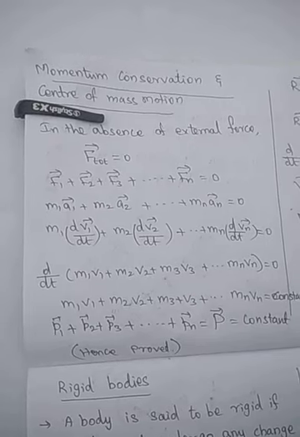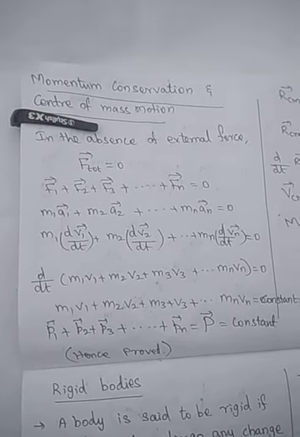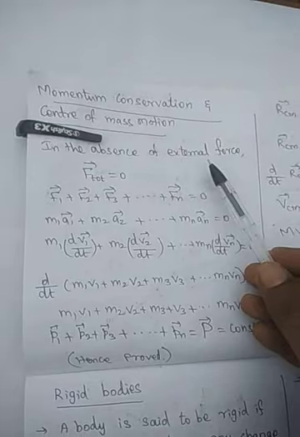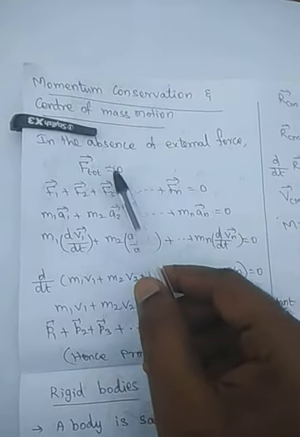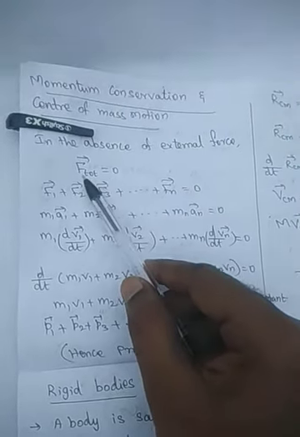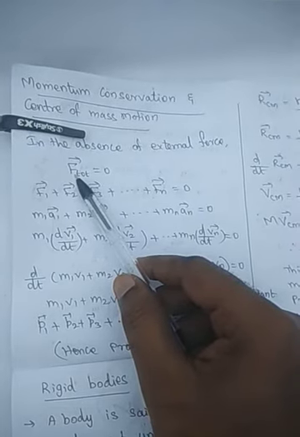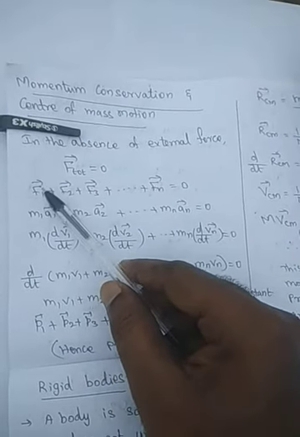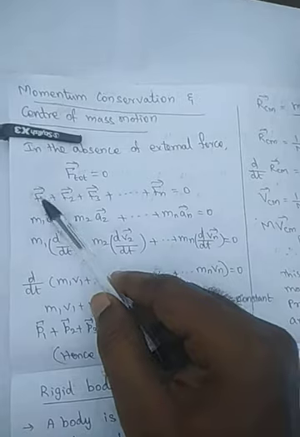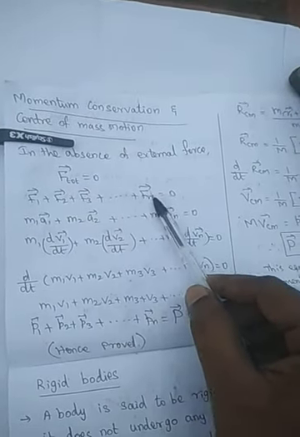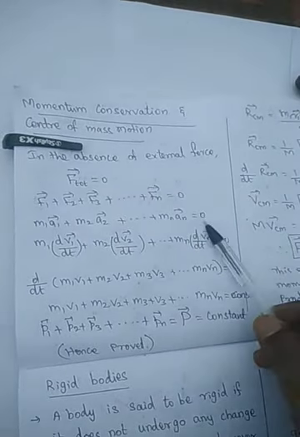Momentum conservation and center of mass motion. In the absence of external force, the total force is equal to 0. The total force is a sum of the individual forces acting on a single particle, so F1 plus F2 plus F3 up to n number of particles is equal to 0.